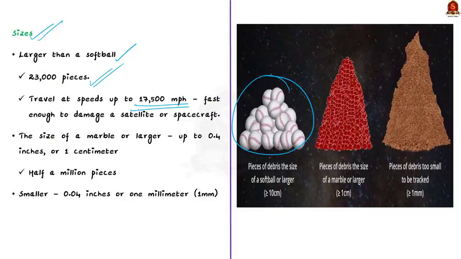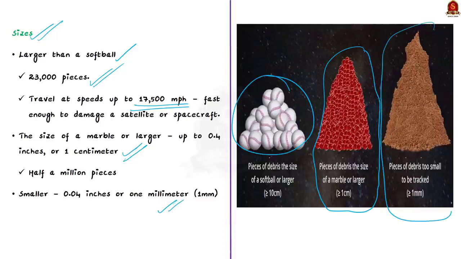And there are also debris in the size of a marble or even larger. That is, they will be up to 0.4 inches or 1 centimeter. And according to the available data, there are 500,000 pieces of debris in this particular size. And there are more than 100 million pieces of debris which are about 1 millimeter and larger. Here 1 millimeter would be 0.04 inches. And then we also have smaller micrometer-sized debris.